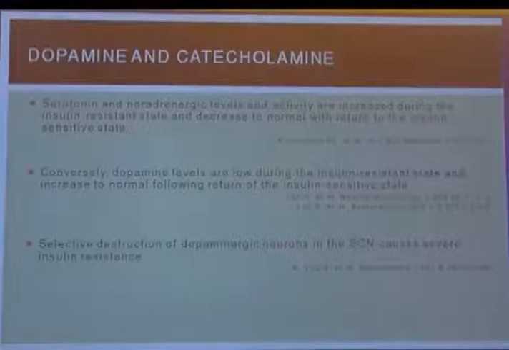Conversely, dopamine levels are low during the insulin resistant state and increase to normal following the return to the insulin sensitive state. So the higher the dopamine levels, the better the response as far as blood glucose is concerned. Selective destruction of dopaminergic neurons in the SCN causes severe insulin resistance. This is well known. How to modify it with treatment?